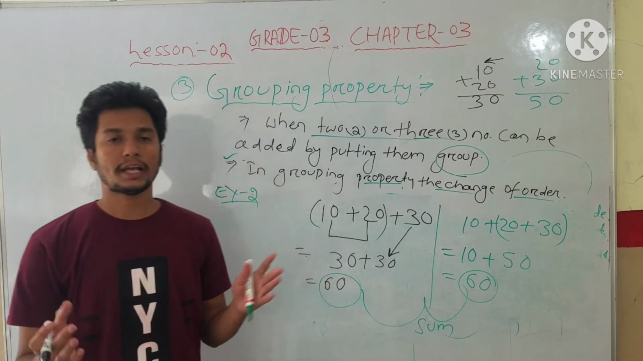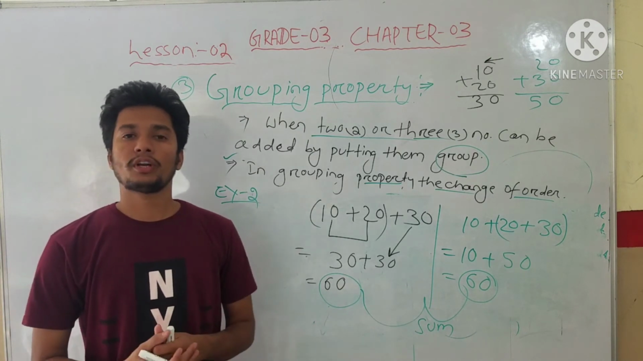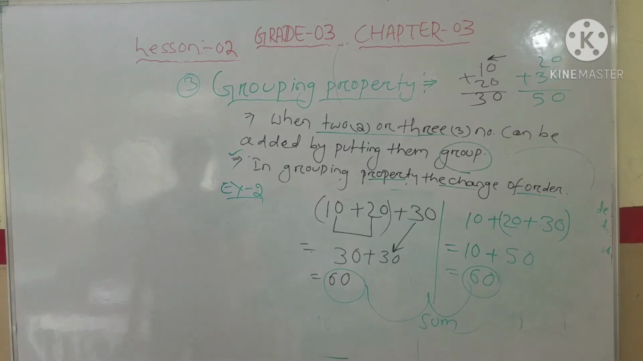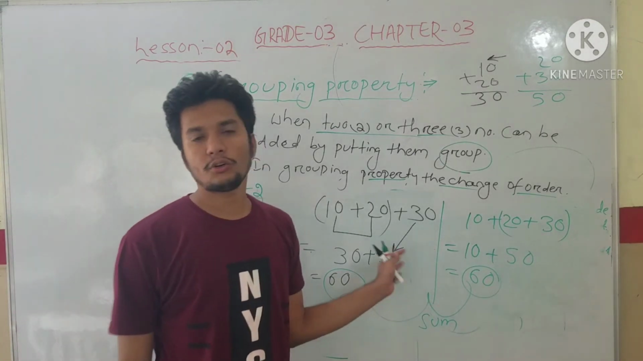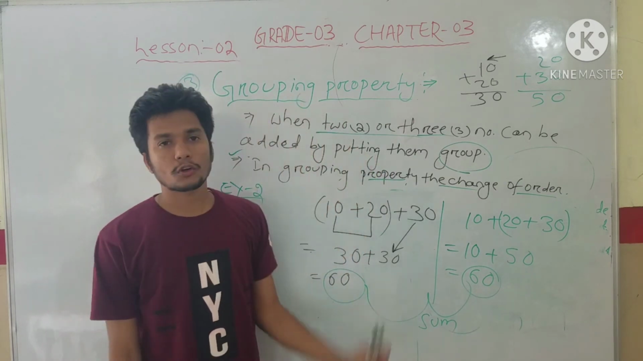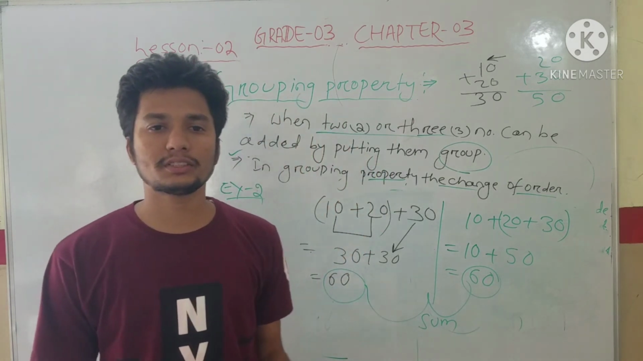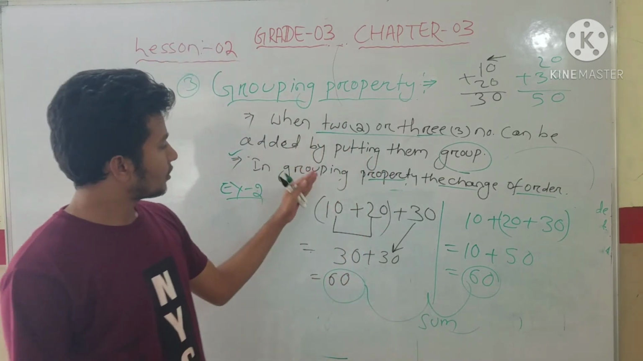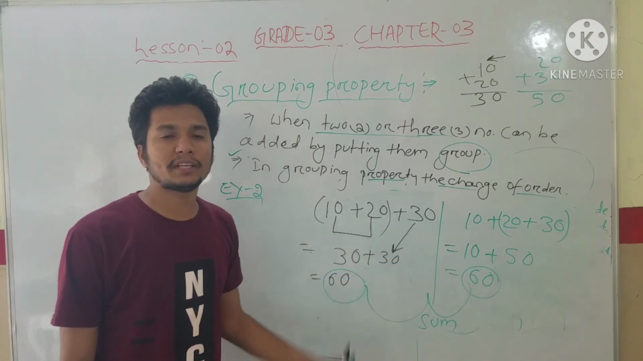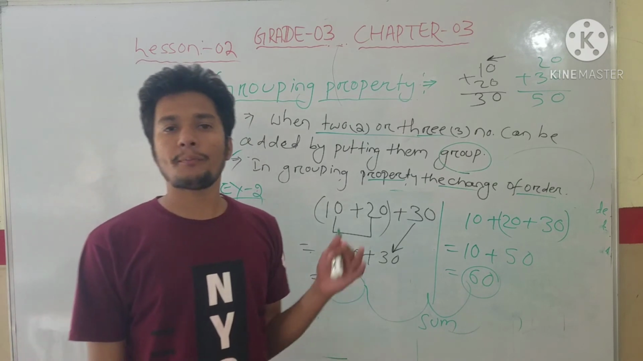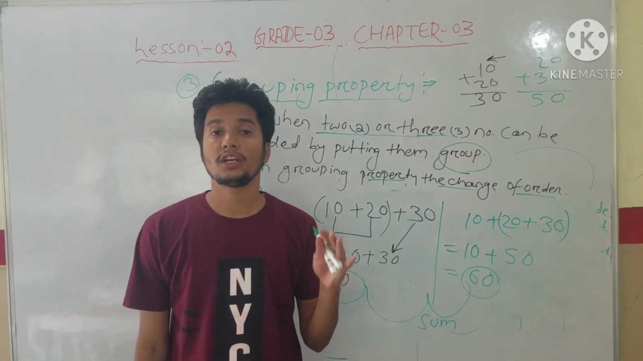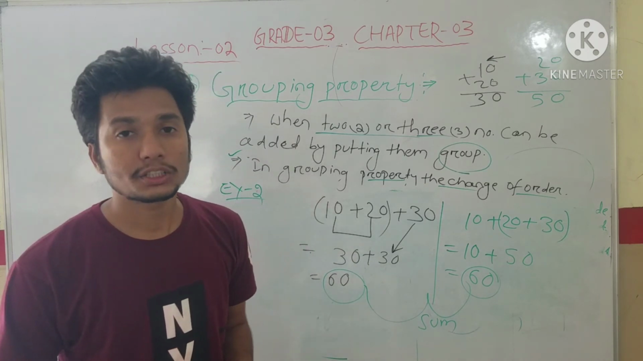Understood, student? Like this we can take more examples, the sum does not change. So like this we will take more examples of a grouping property. Okay students? So see, here also 60, here also 60. So it means that changing the grouping of addends does not change the sum.